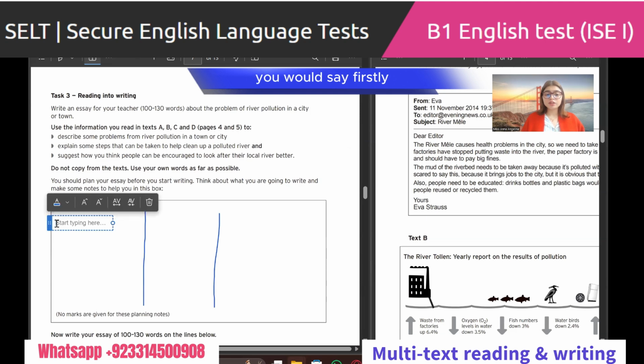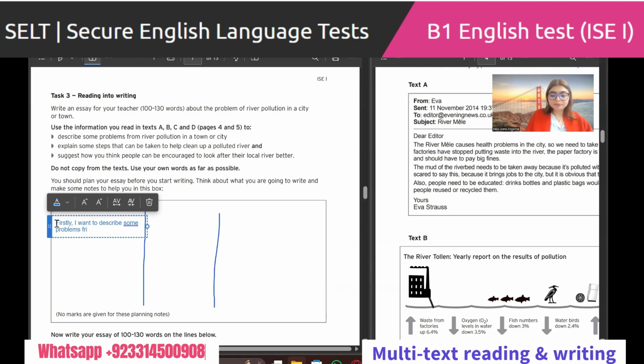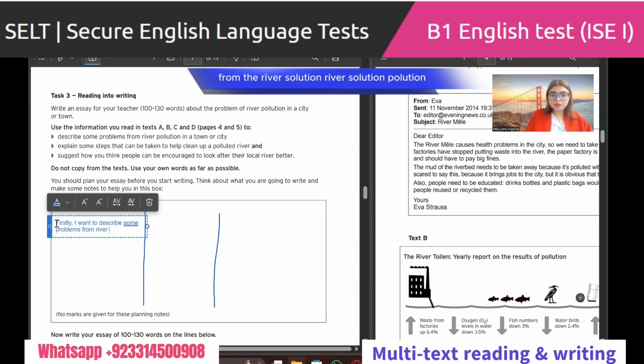So here, firstly, you would say, firstly, I want to describe some problems from the river pollution in a town or city. That's 1 point.